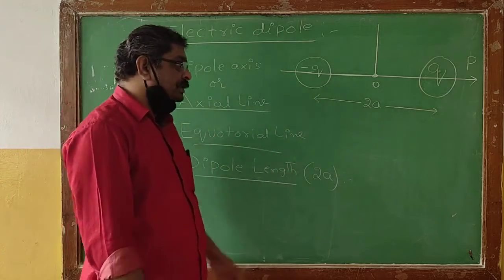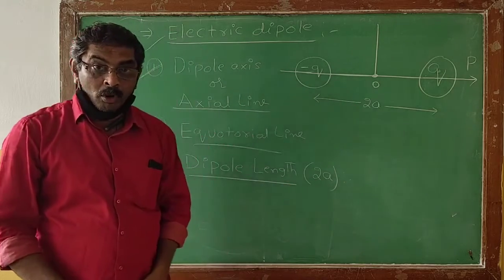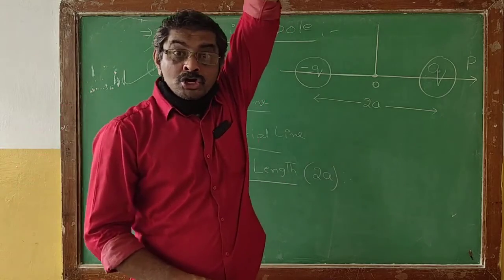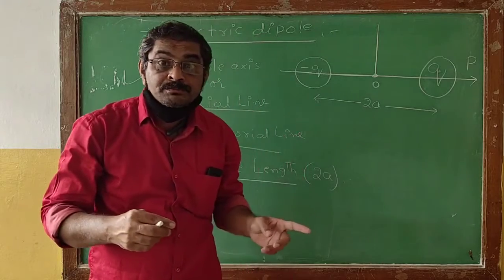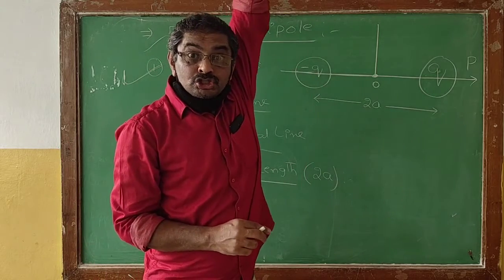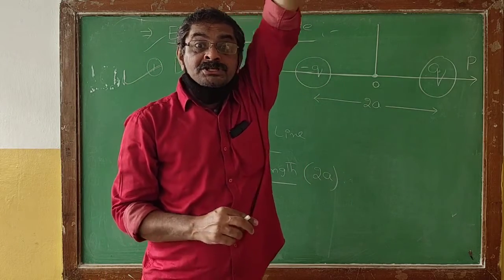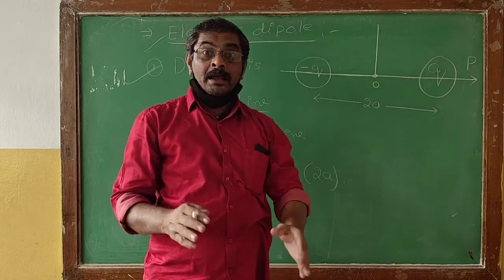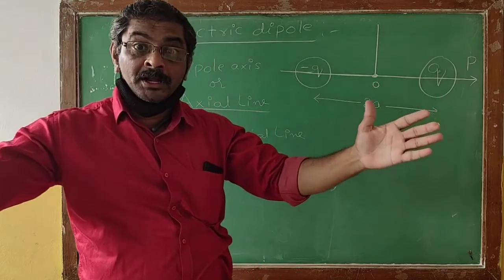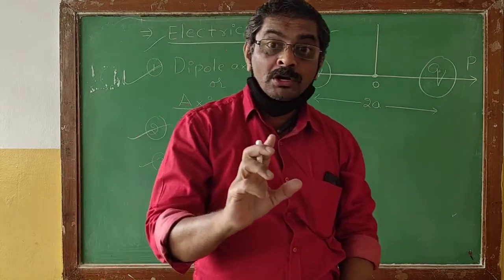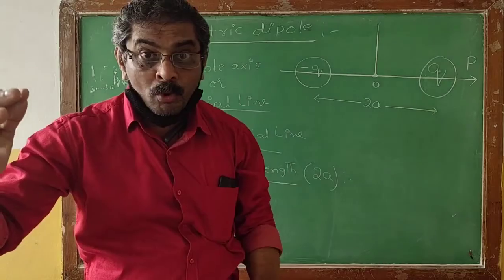So you can clearly see what we mean by dipole length. Remember, the dipole length is always defined as the shortest distance connecting the two charges of the electric dipole.